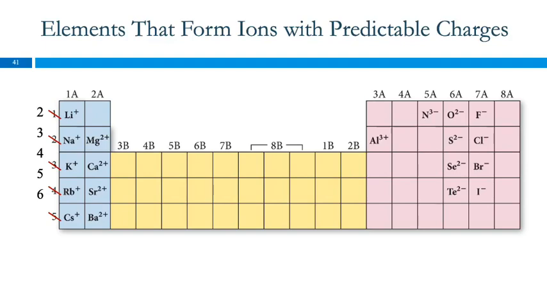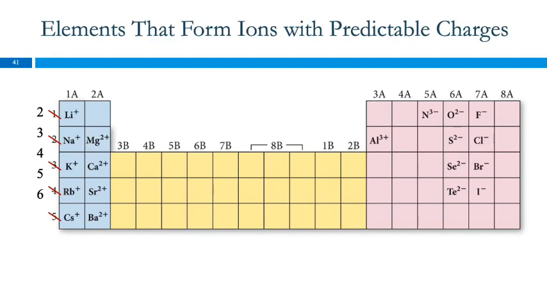But here we can look at what's going on. So the noble gases are over here. They don't form ions because they're cool all by themselves. They don't need to react or anything. They're just in a sweet spot, right? Here are the halogens. These all form -1 ions because that's what happens when you gain an electron. By gaining an electron, they have the same number of electrons as a noble gas.